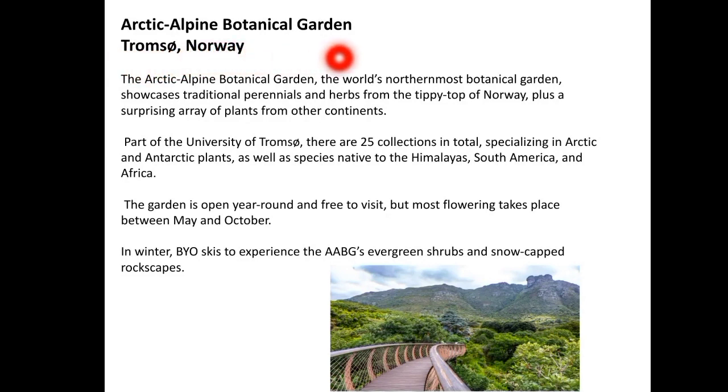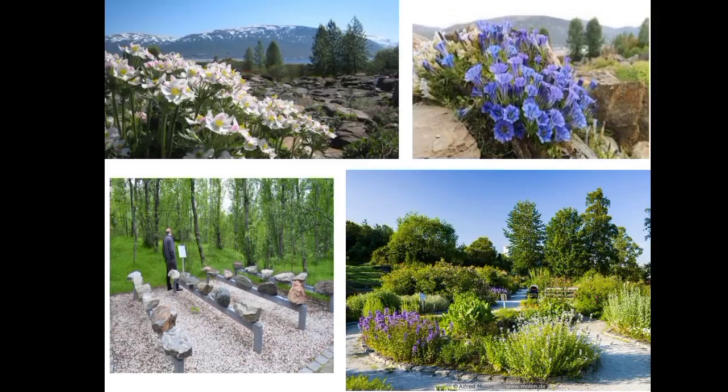Fourth one, that is Arctic Alpine Botanical Garden Tromsø, which is situated in Norway. It is the world's northernmost botanical garden. The namesake display at the Arctic Alpine Botanical Garden makes for one of the most unusual gardens in the world, capturing nature's victory in adverse conditions. Here you can see bright flowers growing from the craggy rocks. Craggy rocks are nothing but rough textured rocks.